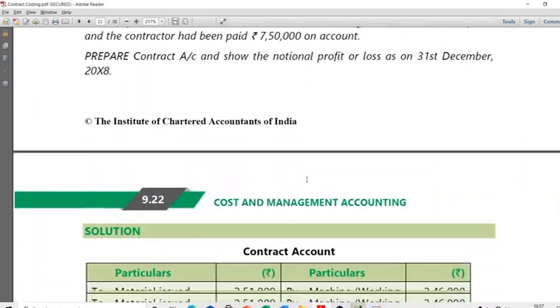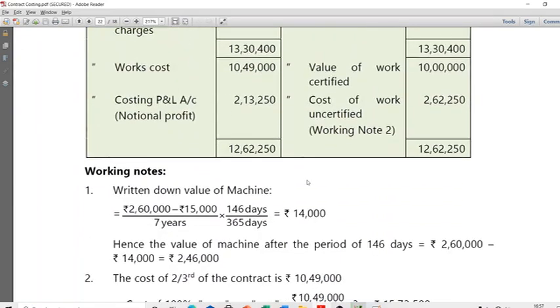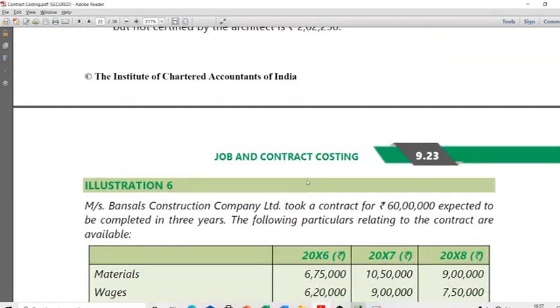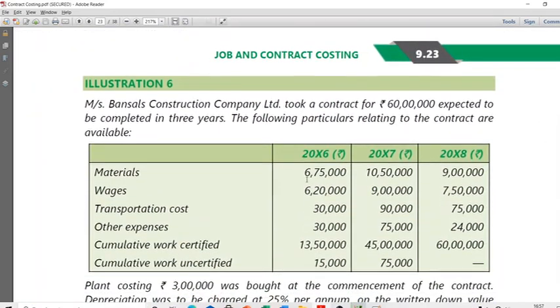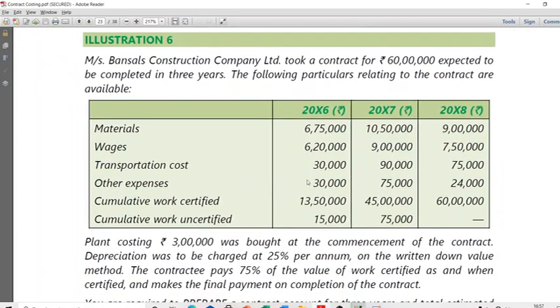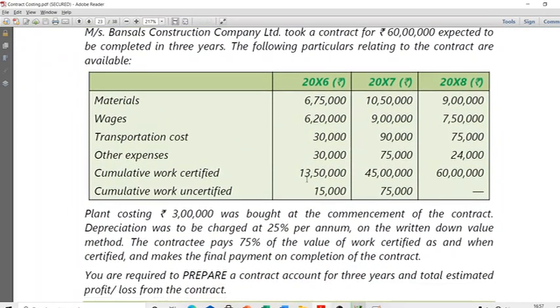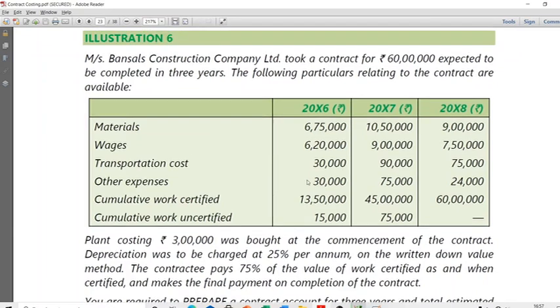In the last lecture we did illustration 4 and illustration 5, through which we had a good understanding of how to prepare a contract account. This is going to be a very good illustration, number 6 here, mainly because we are going to be preparing the contract account across 3 years, from the beginning. So across the different years, you will get a good understanding of how different items are treated.